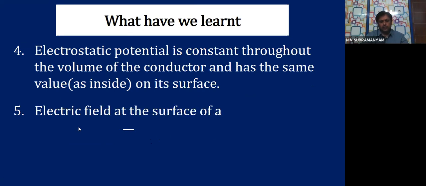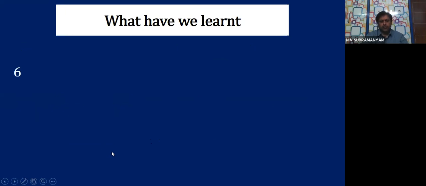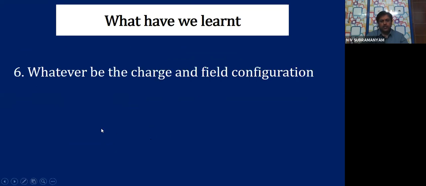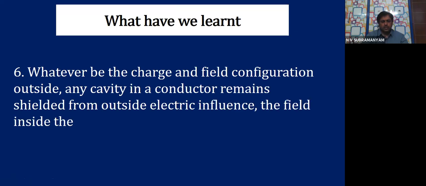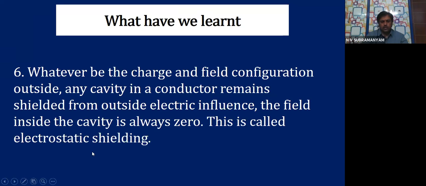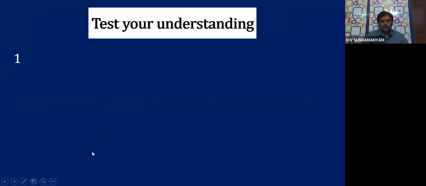Electrostatic field, that is electric field at the surface of a conductor, is E equal to sigma by epsilon 0 into n cap. Whatever be the charge and field configuration outside, any cavity in a conductor remains shielded from outside electrical influence. The field inside the cavity is always 0. This is called electrostatic shielding.